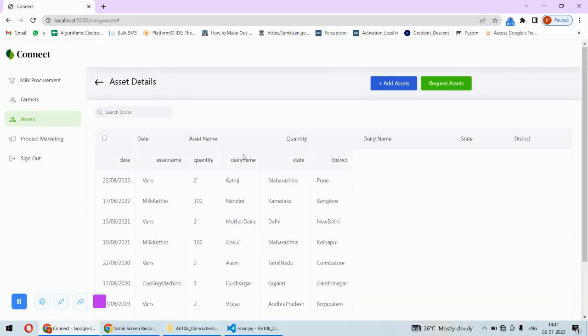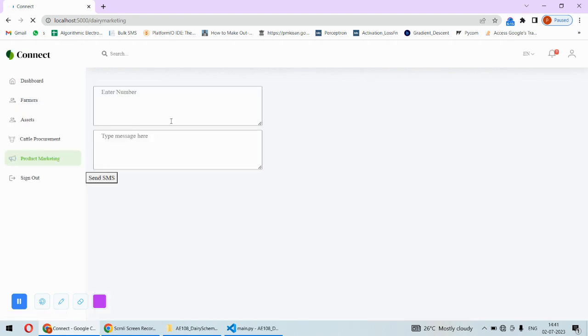And also the dairy could have many products with them, like paneer or any other milk products, maybe chocolates or ice creams. So they can enter the numbers, and they can send a bulk SMS to the nearby people, so that they can market their products. So this is all about the dairy structure.